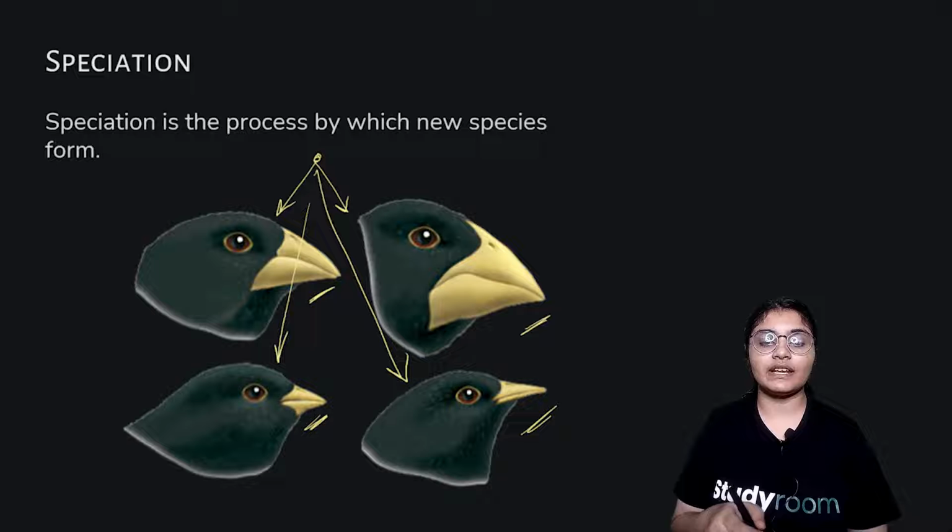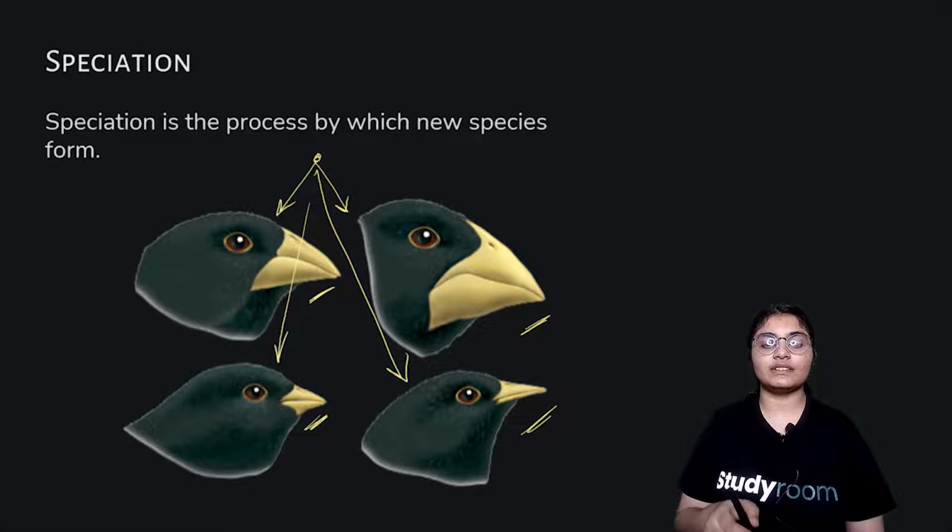This is a very good example, and so is the example of Darwin's finches. Darwin was the one who introduced this example, where he saw that the birds known as finches had different kinds of beaks. Although they look very similar, their beaks were different, and from that he derived the concept of Darwin's finches, where he said that these birds originated from one similar kind of species, and they evolved based on their feeding habits.